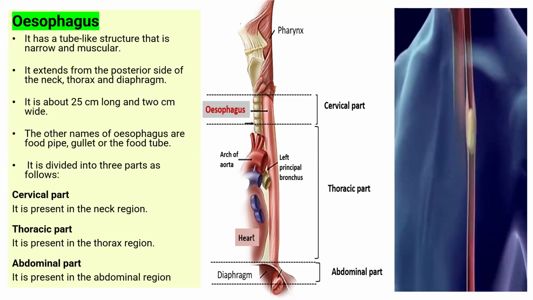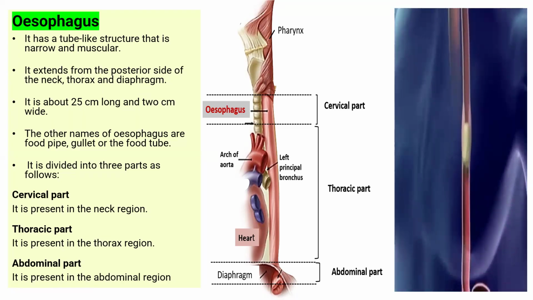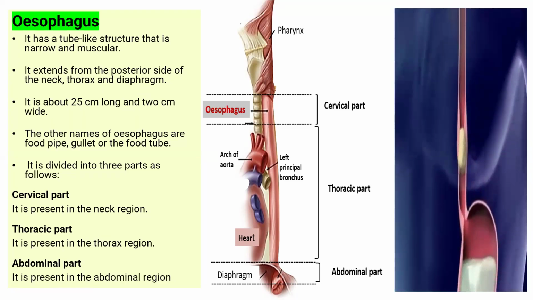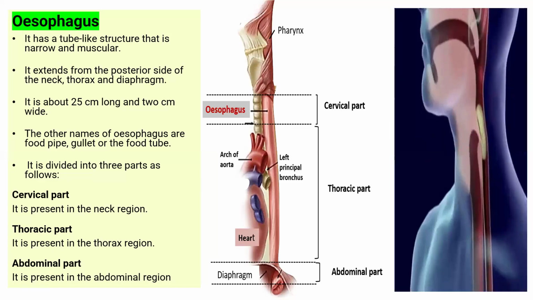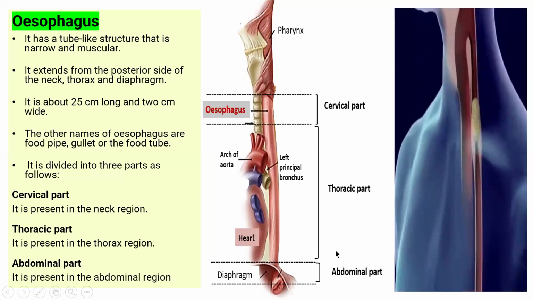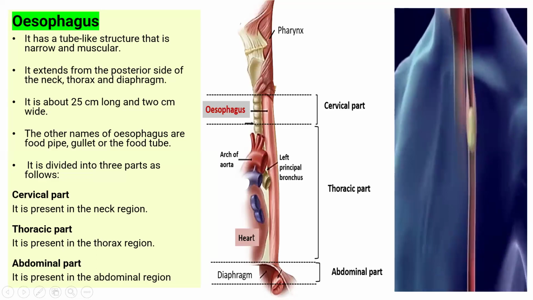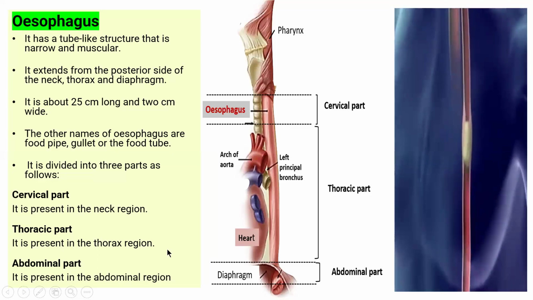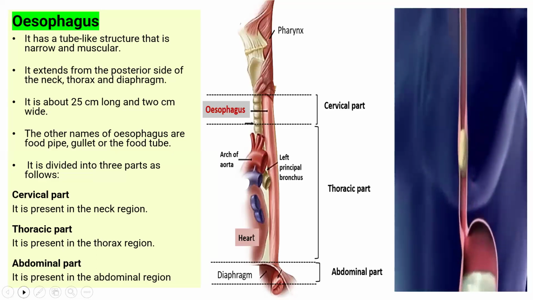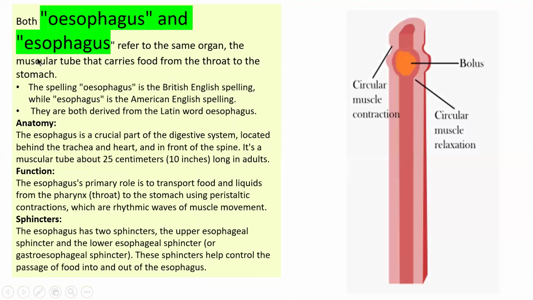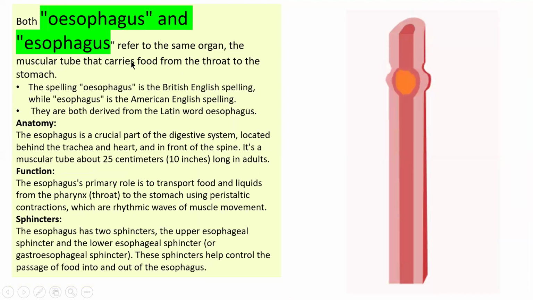It has three parts: the cervical part, the thoracic part, and the abdominal part, that is, the neck region, thorax region, and abdominal region. Esophagus is spelled with an O in British English and without the O in American English.